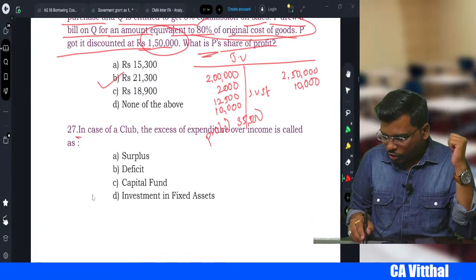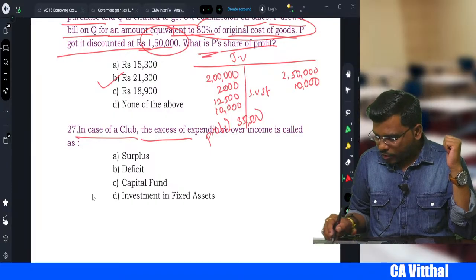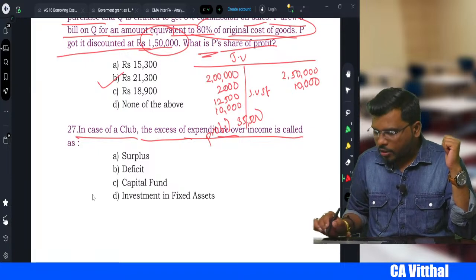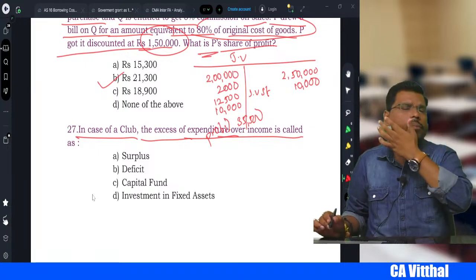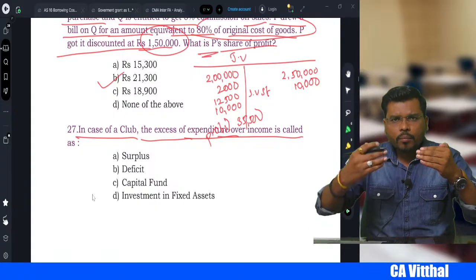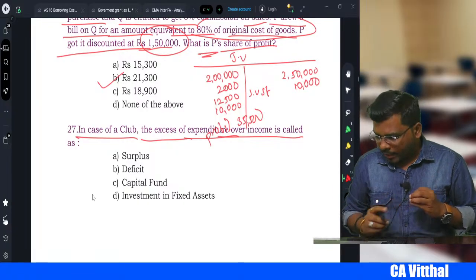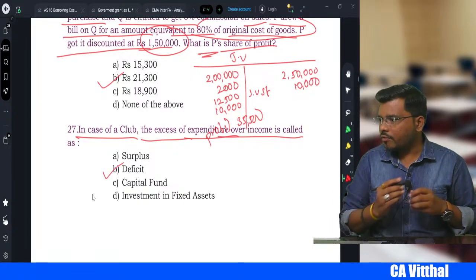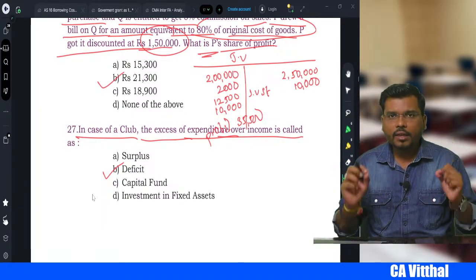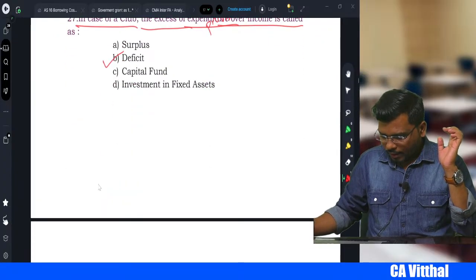In case of a club, the excess of expenditure over the income. Excess of expenditure over the income means what? In case of an NPO, if your expenses are more than income, we call that what, my dear student? Deficit. Very good, Harish. Yes, we call that deficit, right? Okay. Next.